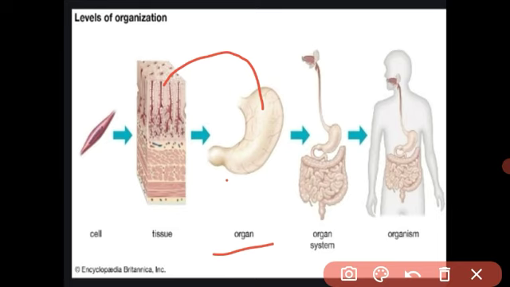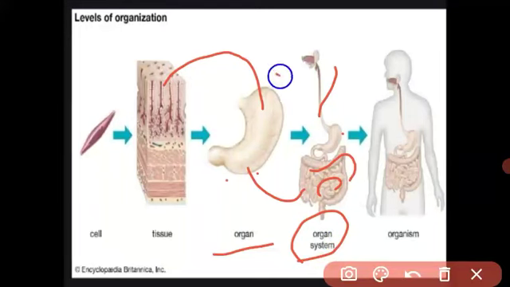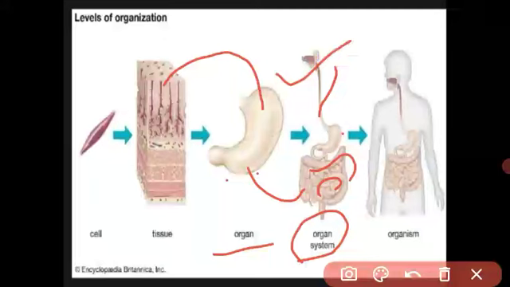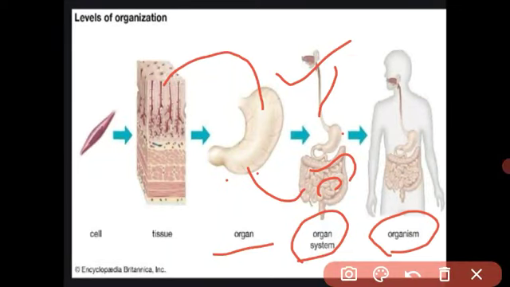The bunch of cells forms tissue, and a bunch of tissues forms an organ. Many organs like the esophagus, stomach, small intestine and large intestine form an organ system. This is the digestive system. In our body there are many systems: digestive system, respiratory system, blood circulatory system, reproductive system. Many systems together form an organism.